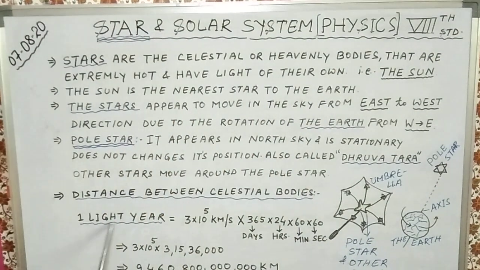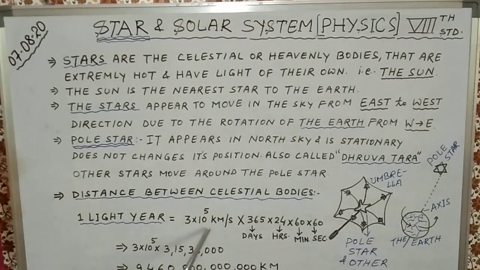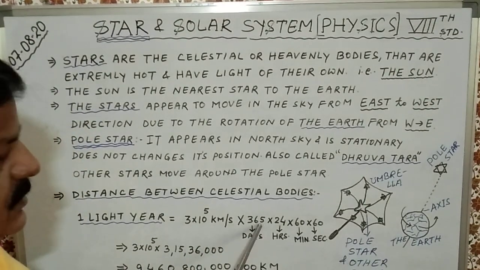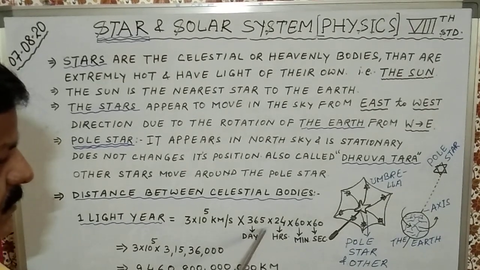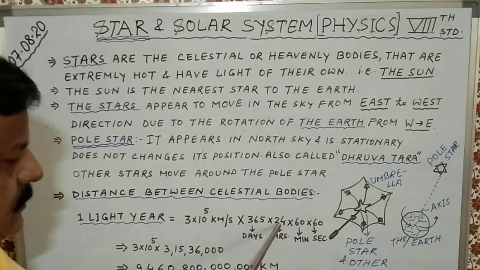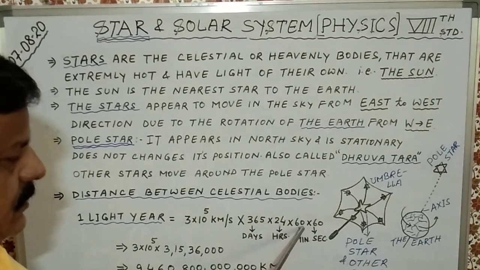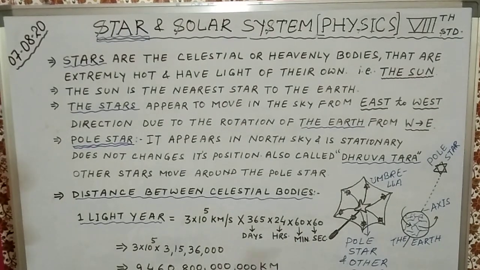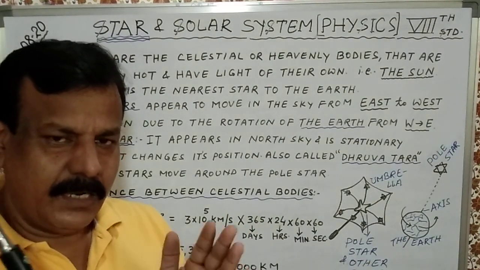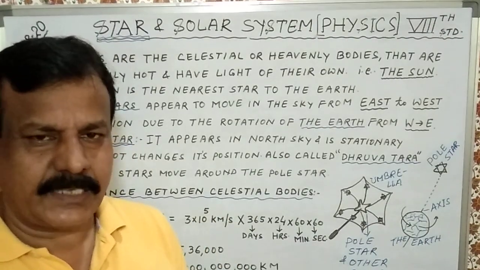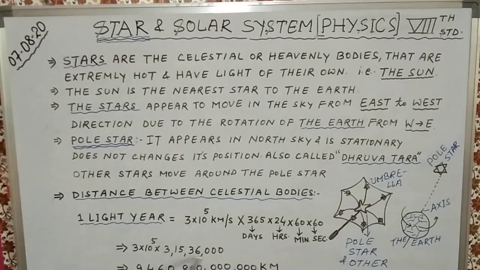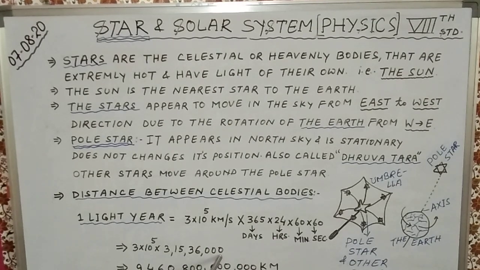See here, the speed of light is 3 into 10 to the power 5 kilometer per second. Multiply it with 365 days in 1 year, 24 hours in 1 day, 60 minutes in 1 hour, and 60 seconds in 1 minute. Multiplying all these gives the total seconds in a year.